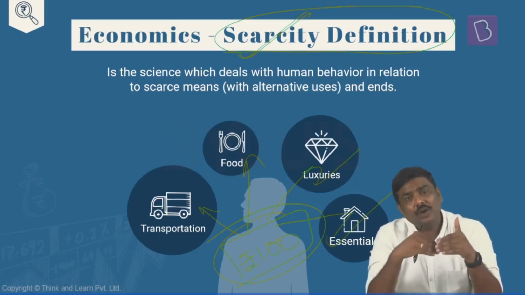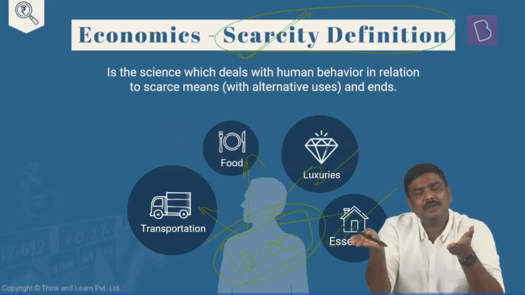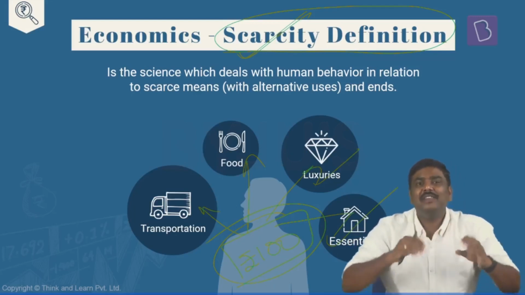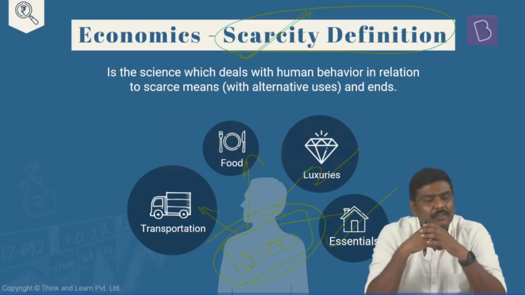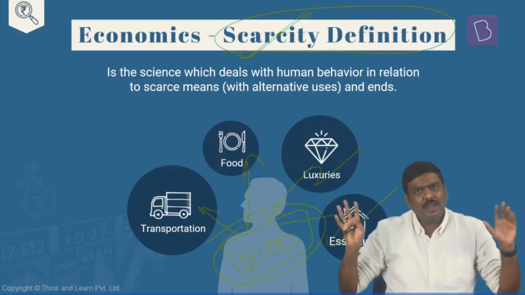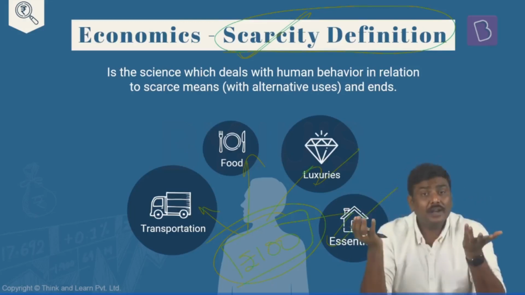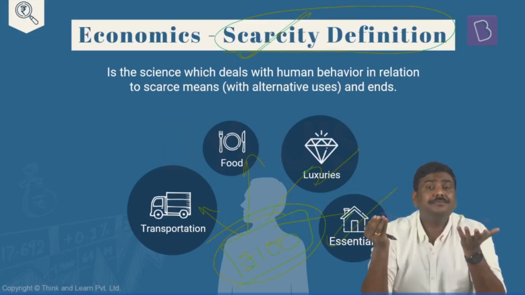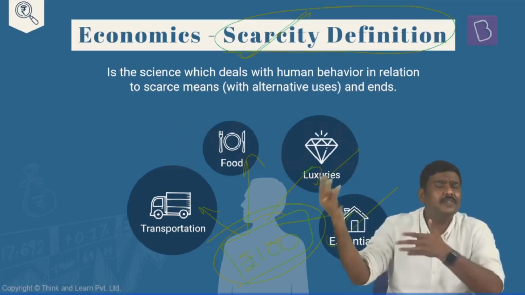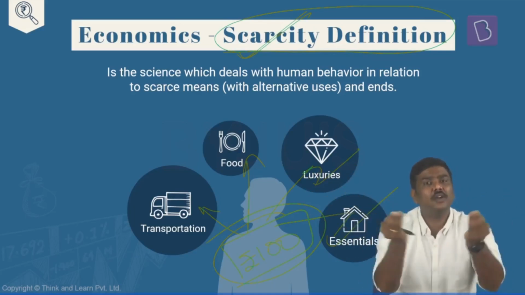In that particular situation, although the same 100 rupees can be used for multiple purposes, we will use this 100 rupees for the immediate requirement, for the immediate need. For example, within this 100 rupees, today I might simply say, I don't want to go anywhere. I want to simply consume food and purchase essentials for the household. Or else, some of you might say, sir, rather than purchasing essentials, we can do it next month, or let's say after 1 week. Today, using this 100 rupees, let me have food and travel around the city.